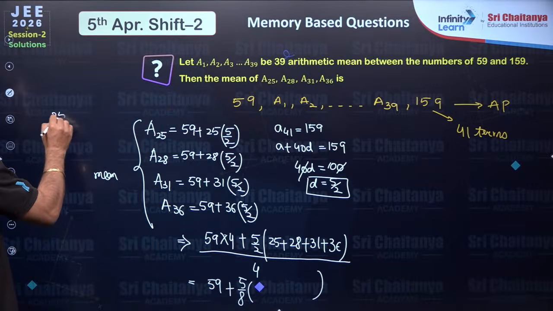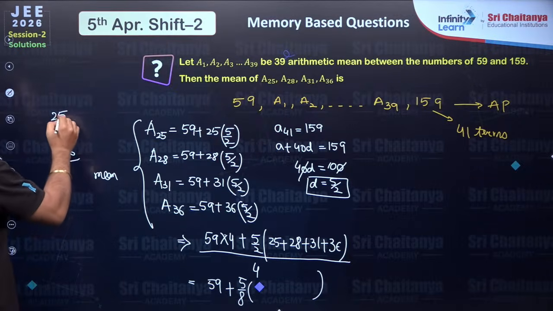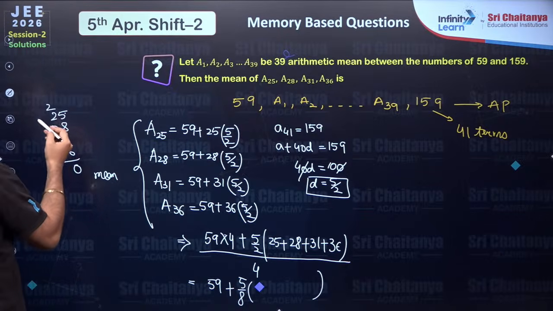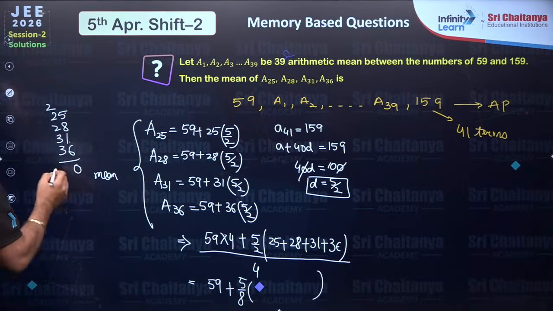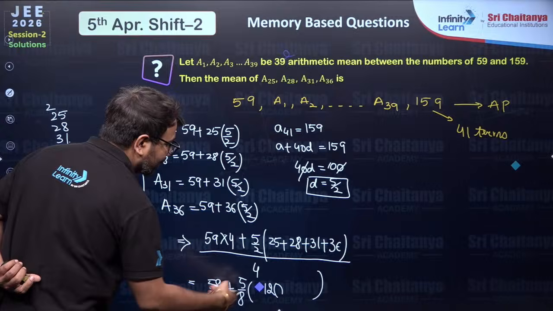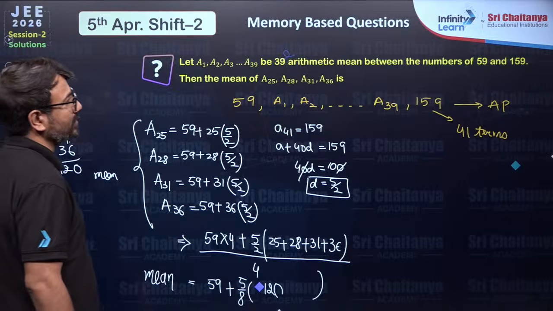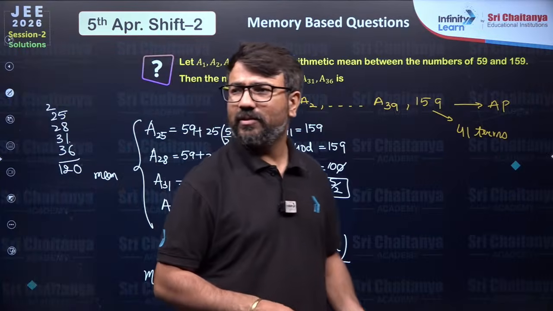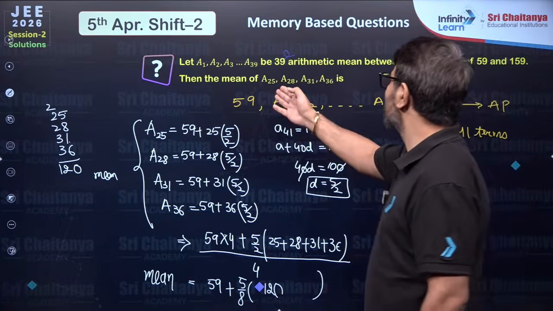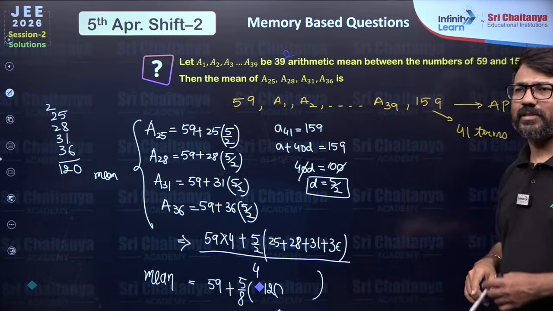So, bache, just the normal calculation you have to do, 25, 28, 31 and 36. So that will be 13 plus 1, 14 and then 20. And then 2 plus 2, 4 plus 2, 6, 6 plus 3, 9, 9 plus 3, 12. So here you will have 120. Now simplify this to get the mean of these 4 observations and you will be able to get the answer. So is everyone in the class able to understand? Very easy question that we have got. From here they are just asking to get the average of these observations. So it will be very easy for us to get the answer for this problem.